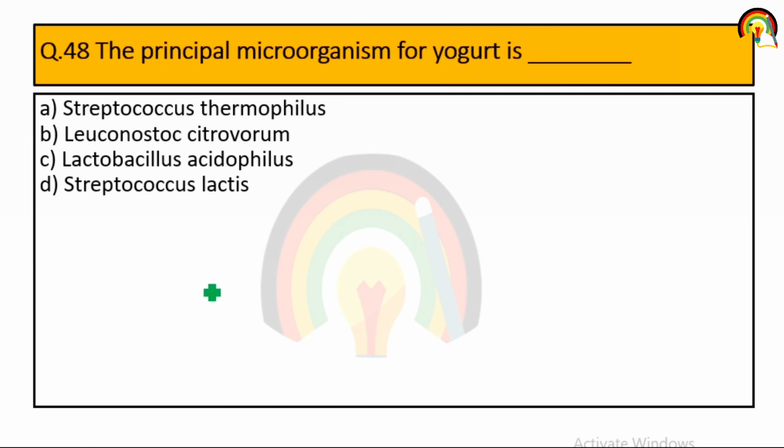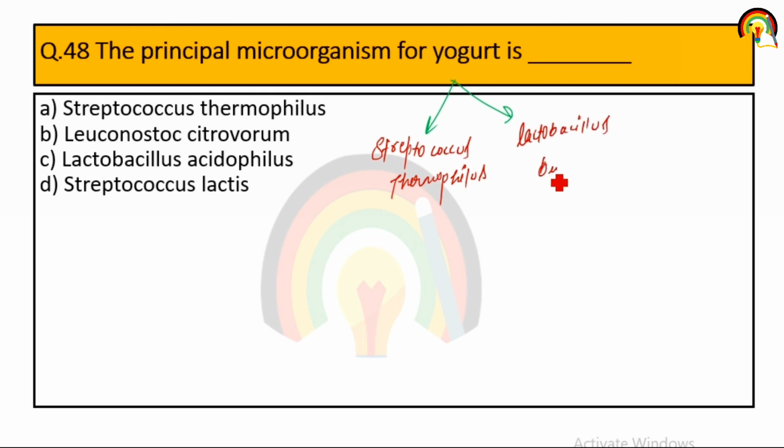The principal microorganisms for yogurt are, one is Streptococcus thermophilus, another one is Lactobacillus bulgaricus.